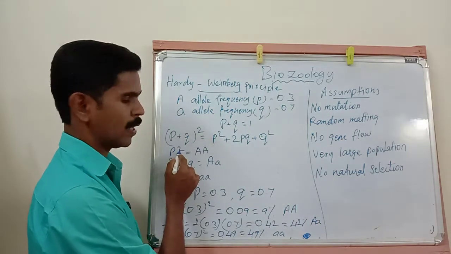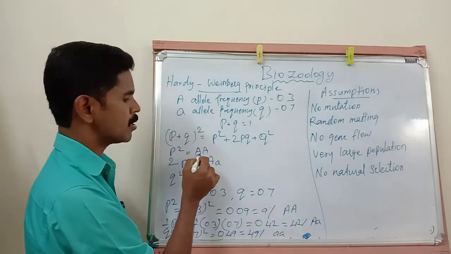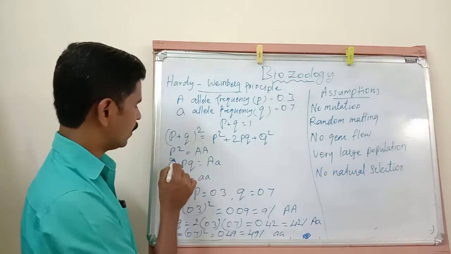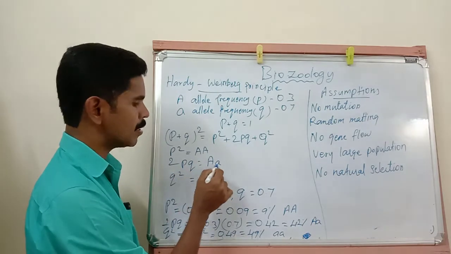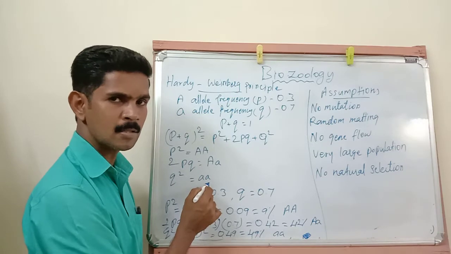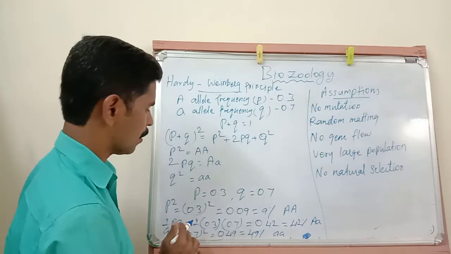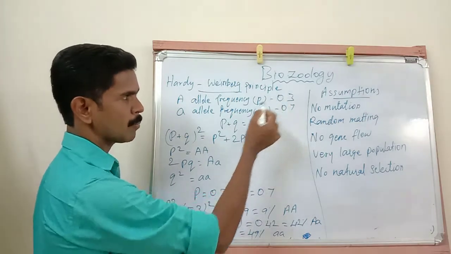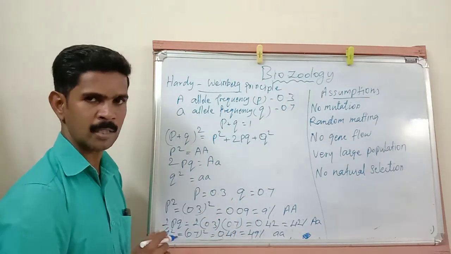P squared means capital A capital A. Then 2pq means capital A, small a. Then q squared, both letters are small, small a small a. Now the value of p is 0.3 and the value of q is 0.7, as you all know. Now come to the formula.